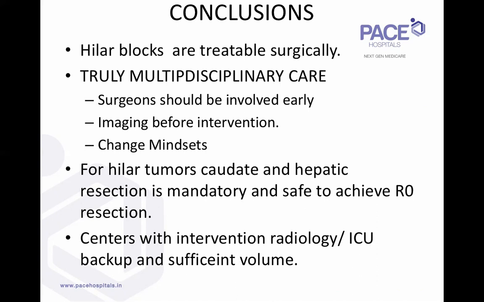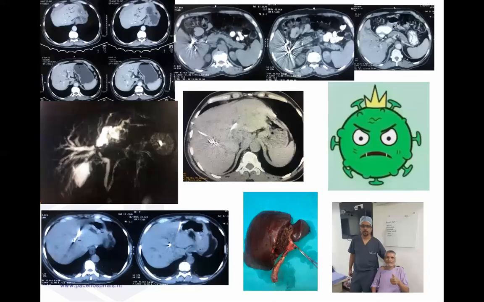And centers with good interventional radiology and ICU backup and a sufficient volume can give excellent results for these tumors. As surgery is the only way, and arterial resection is the only way to have a reasonable long-term survival and a good quality of life.